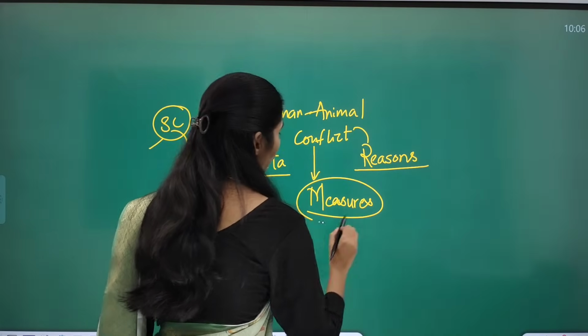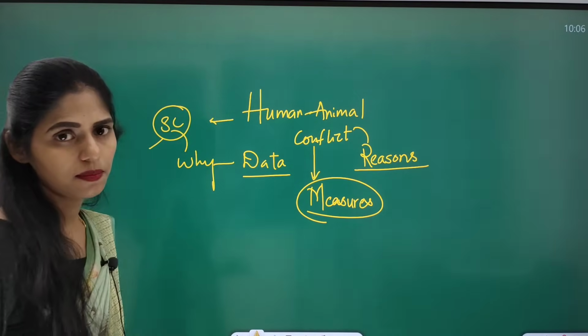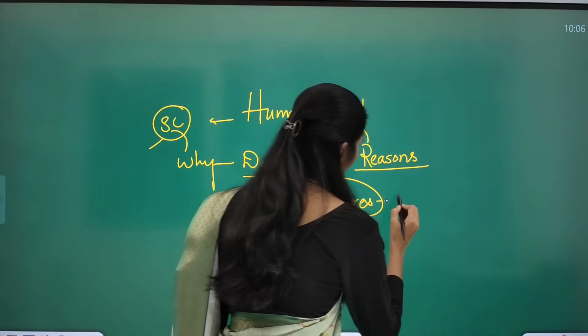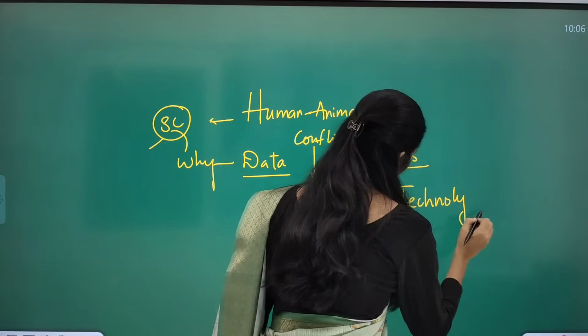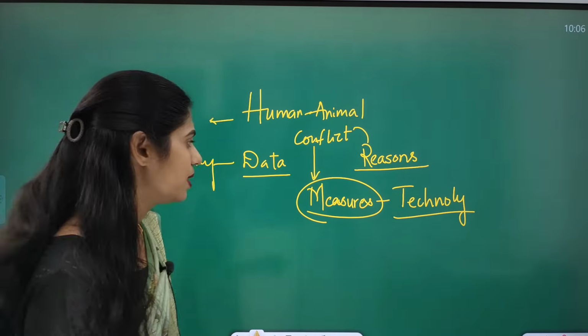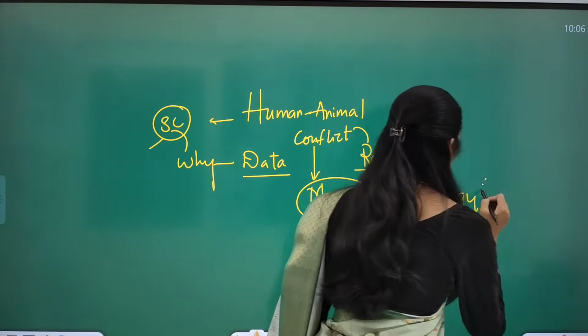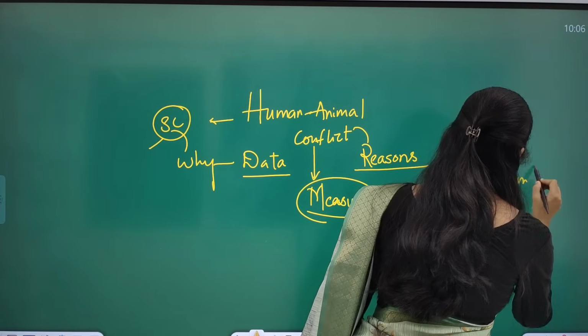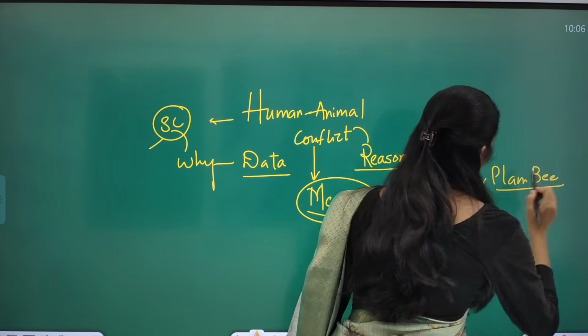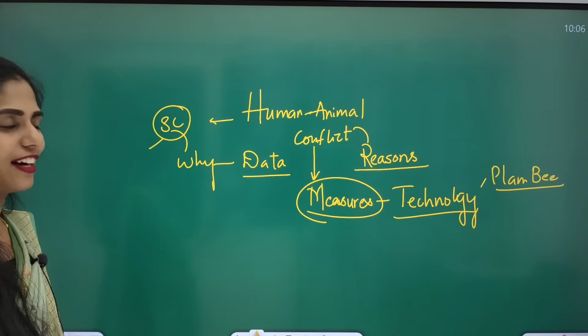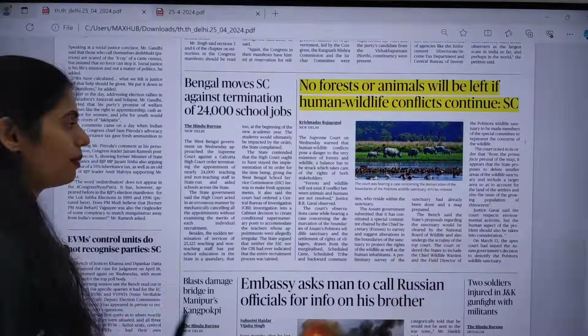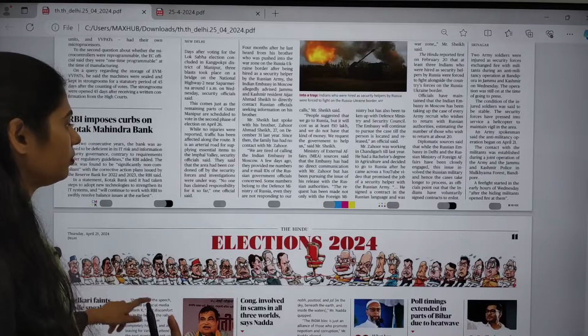Next, you have to see what measures can be taken. In these measures you can also add how we can use technology, for example to decrease accidents of jumbos on train tracks or railway tracks. These are some dimensions that you have to see.